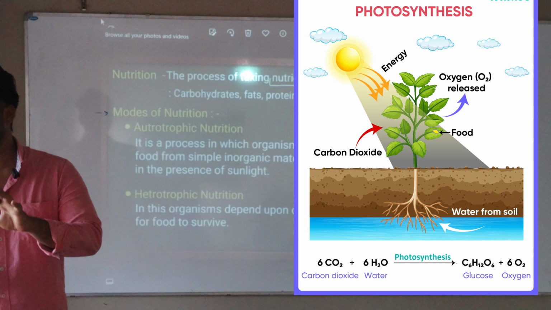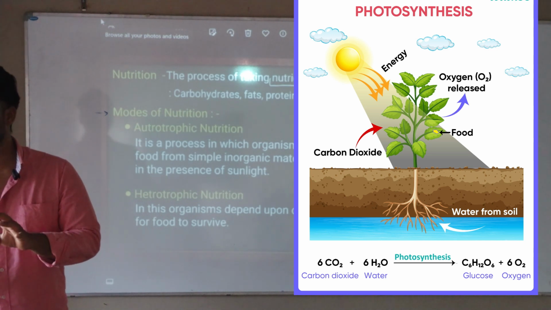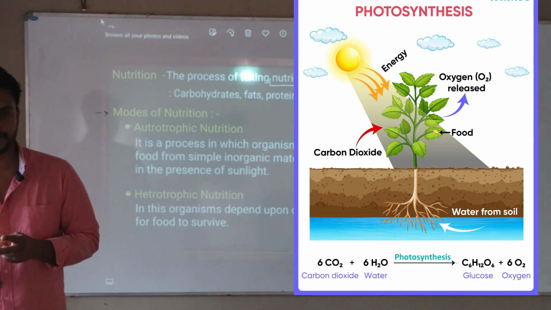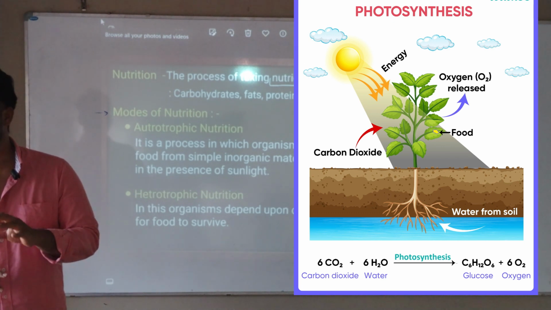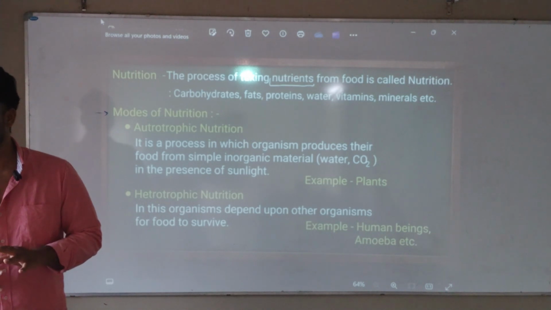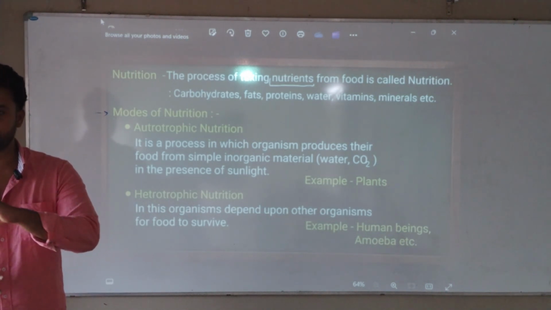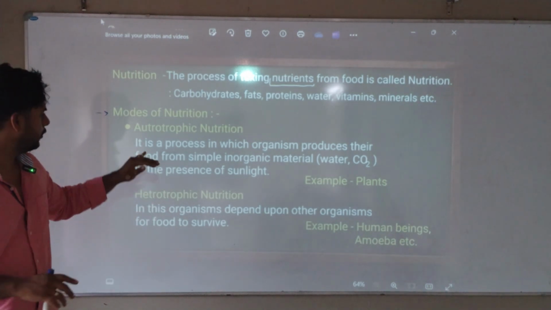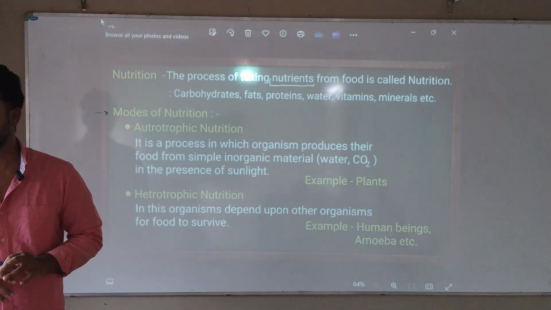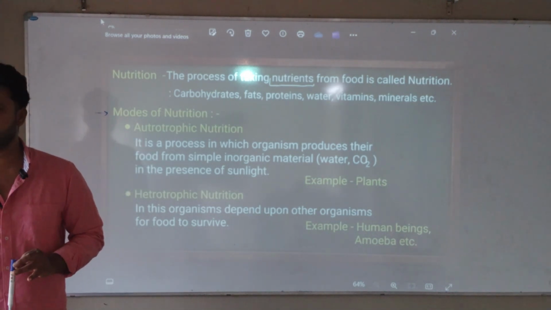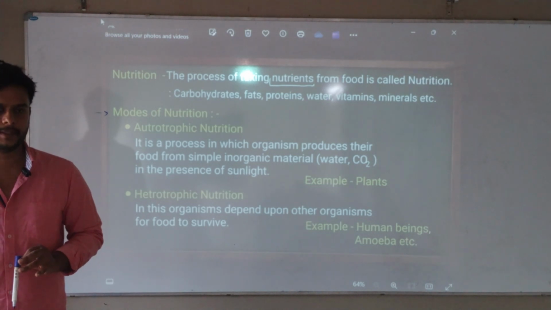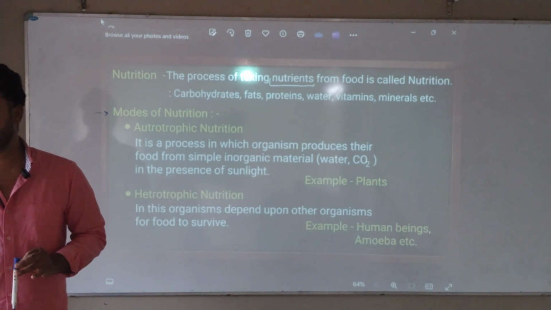The one who can prepare their own food by the help of water, carbon dioxide and sunlight, this is called as what? Autotrophic nutrition. Any doubts? So all the plants that survive on themselves come under autotrophic nutrition. That's called as autotrophic nutrition.